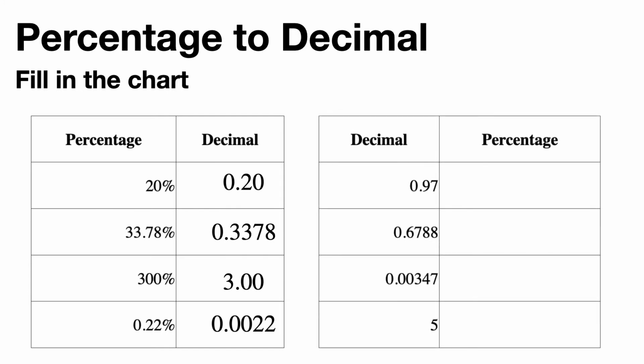Okay. Let's go the other way. Let's go from decimals to percentage. In this way, we are going to multiply by 100. So 0.97 would be 97%.